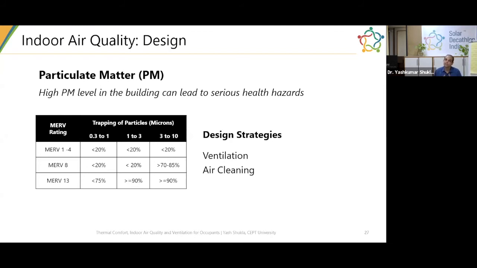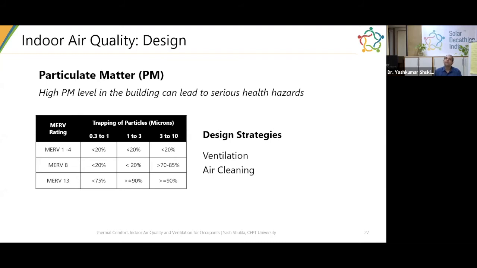You must have seen a lot of studies on how the PM levels are in Delhi, in Ahmedabad, and different parts of India due to many factors. So if you get more ventilation to reduce the CO2 level, again your PM level, the particulate matter level inside the building, increases. So then that becomes another health hazard.